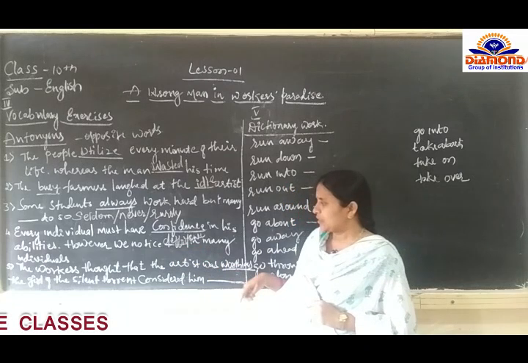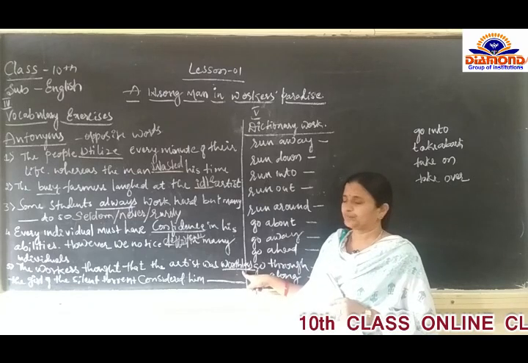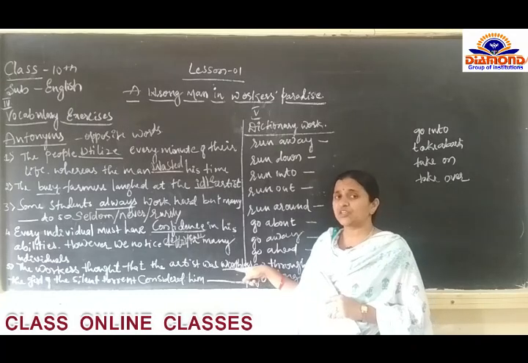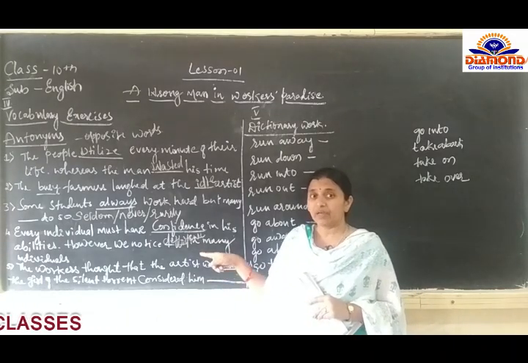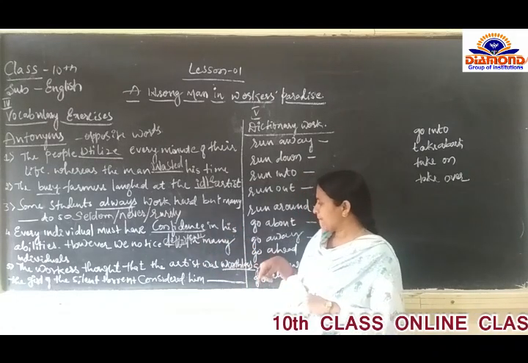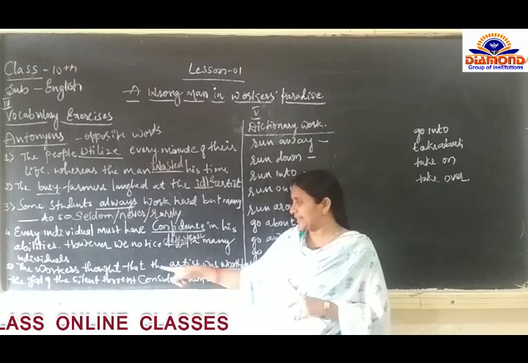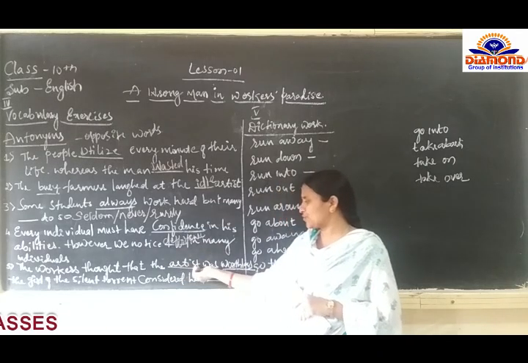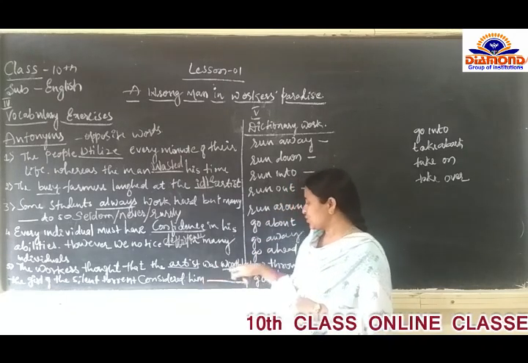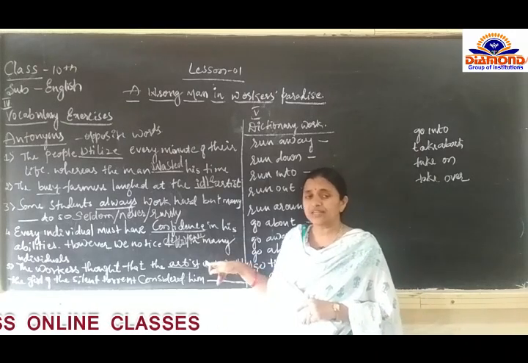Then the last one: the workers thought that the artist was worthless. Who is the artist here? The artist was the wrong man in workers' paradise. The workers, those who are present in the workers' paradise, thought that the artist was worthless. Worthless means useless, we can say. He used to do useless works.